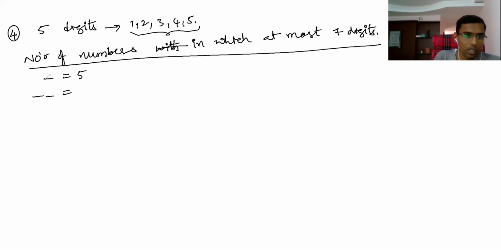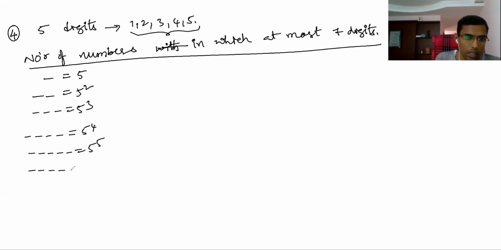Here 1 digit numbers, 5 you will get. 2 digit numbers, 5 square. 3 digit numbers, how many do you get? 5 cube. 4 digit numbers, 5 power 4. 5 digit numbers, 5 power 5. 6 digit numbers, 5 power 6. Okay, you understand? You should not be surprised. A 6 digit number also will form, because for each digit you can take any of the 5 ways. Second digit 5 ways, third place 5 ways, so that is 5 power 6 ways you can fill.